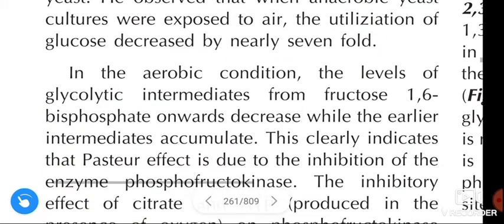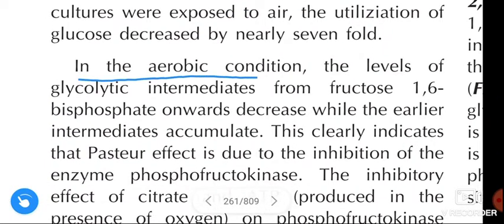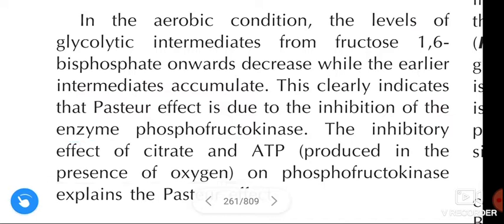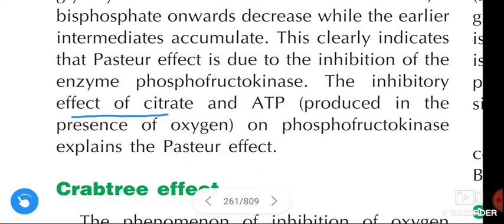Next, in the aerobic condition, the levels of glycolytic intermediates from fructose 1,6-bisphosphate onwards decrease while the earlier intermediates accumulate. This clearly indicates that the Pasteur effect is due to the inhibition of the enzyme phosphofructokinase. The inhibitory effect of citrate and ATP produced in the presence of oxygen on phosphofructokinase explains the Pasteur effect.